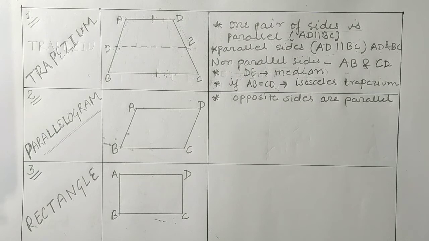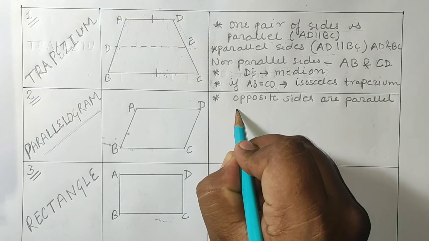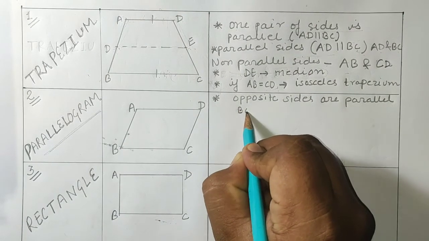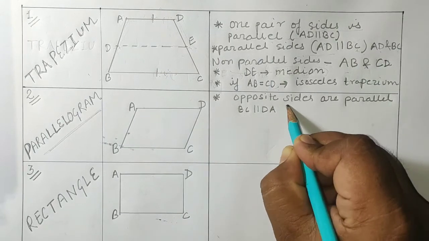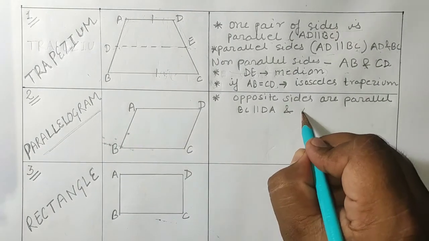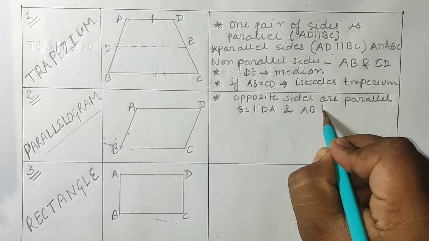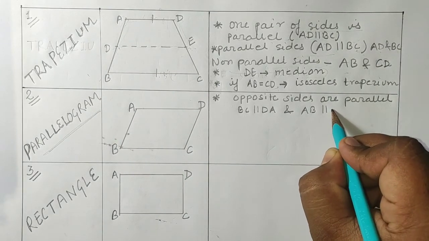Okay, students, so the first basic property of parallelogram is what? Its opposite sides are parallel. Okay, means BC is parallel to DA and AB is parallel to CD.